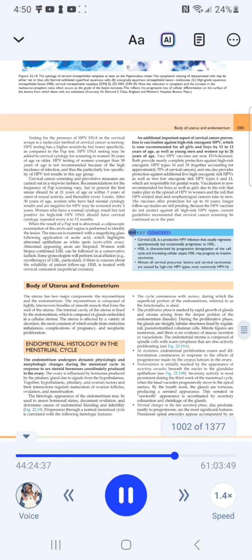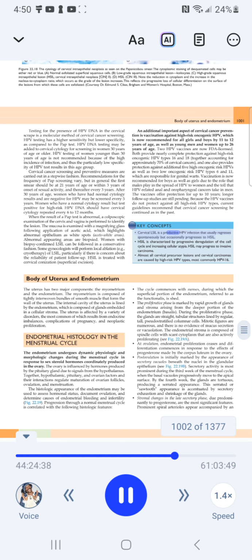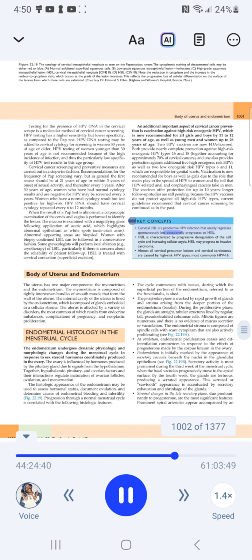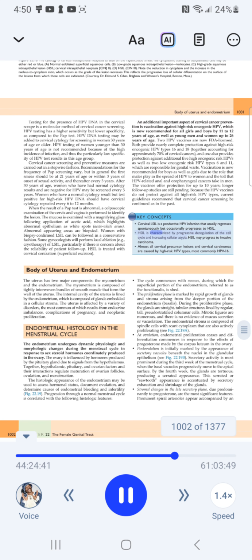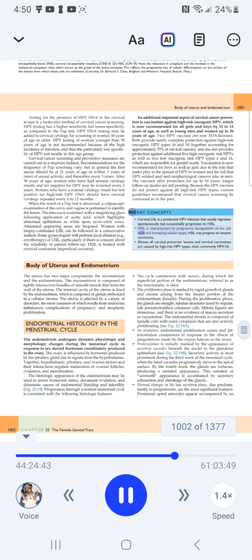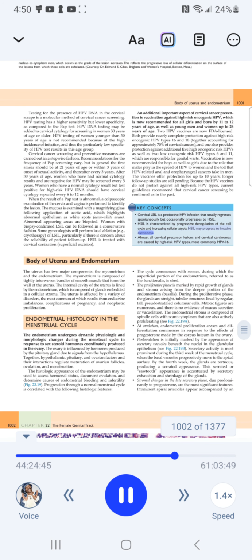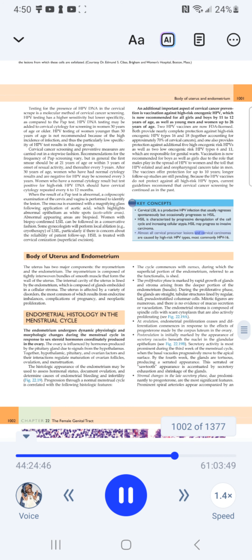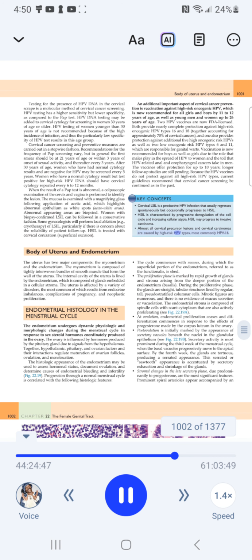Key concepts. Cervical LSIL is a productive HPV infection that usually regresses spontaneously but occasionally progresses to HSIL. HSIL is characterized by progressive deregulation of the cell cycle and increasing cellular atypia. HSIL may progress to invasive carcinoma. Almost all cervical precursor lesions and cervical carcinomas are caused by high-risk HPV types, most commonly HPV 16.